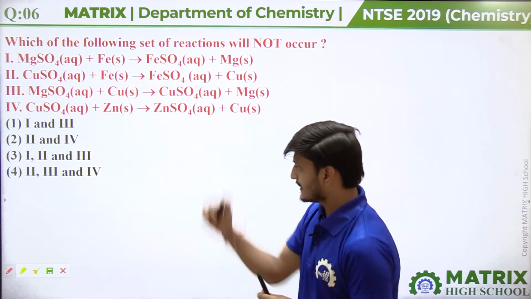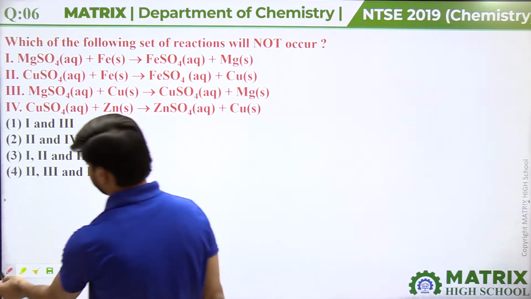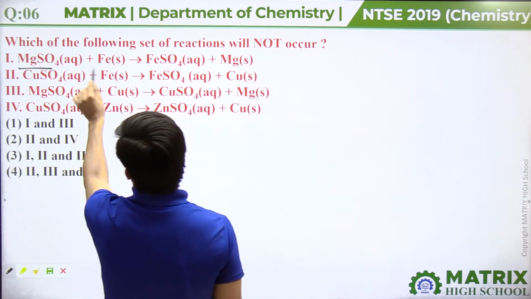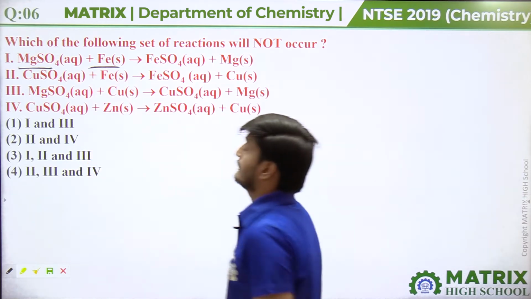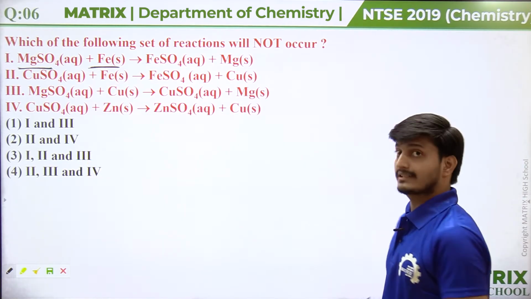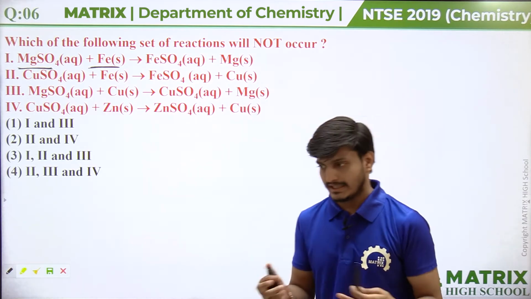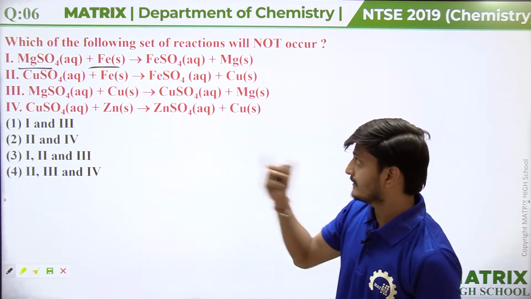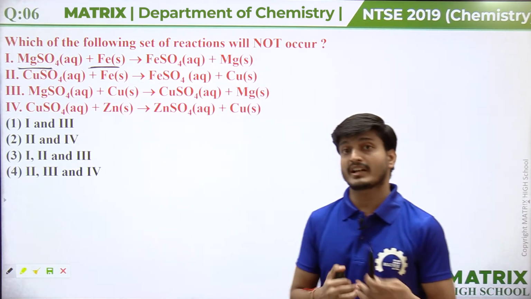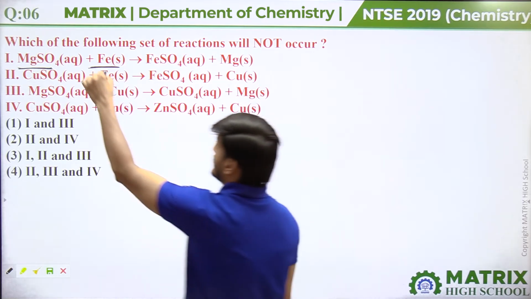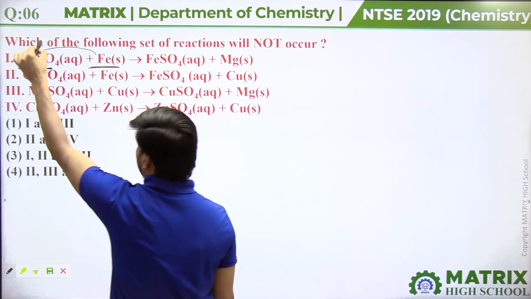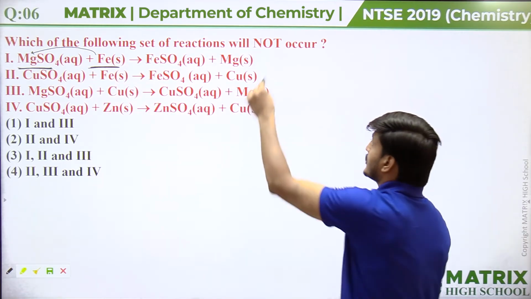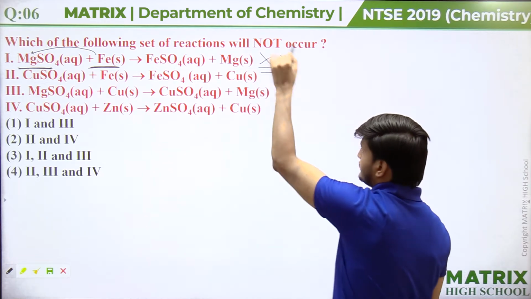Now see the first reaction, guys. In first reaction, here solution is MgSO4 and here element is Fe, and we know that iron is less reactive than magnesium. We know the reactivity series very well. Iron cannot displace magnesium from MgSO4, because it is less reactive than magnesium. So this reaction will not occur.